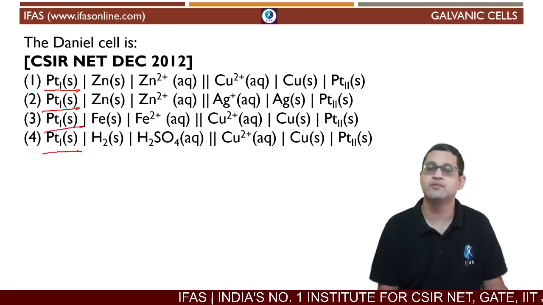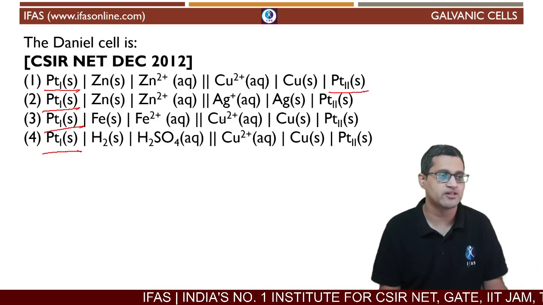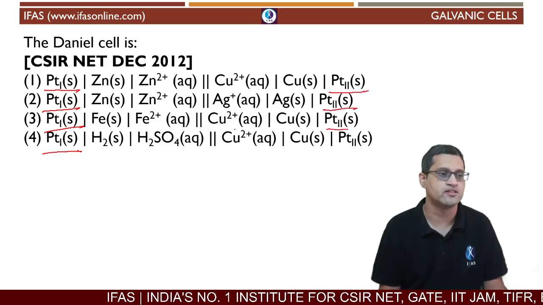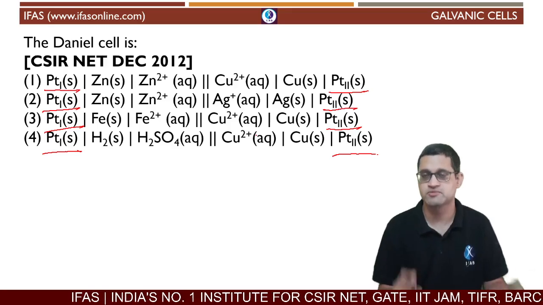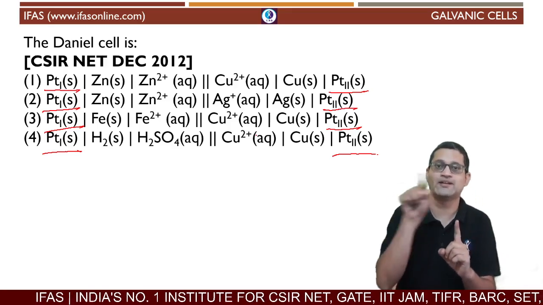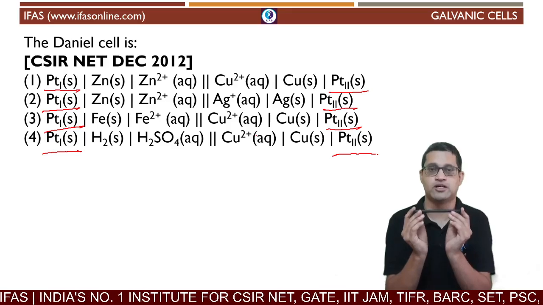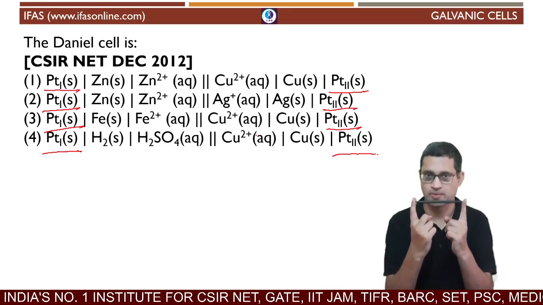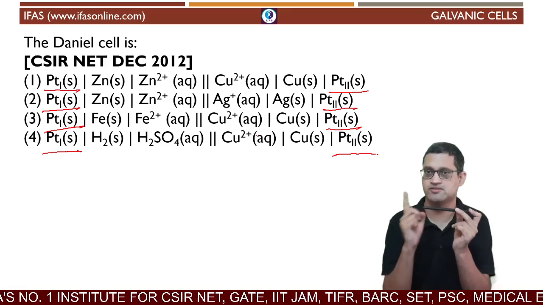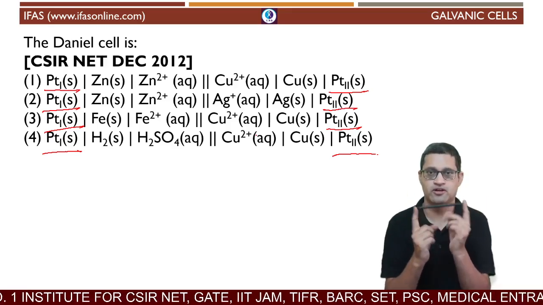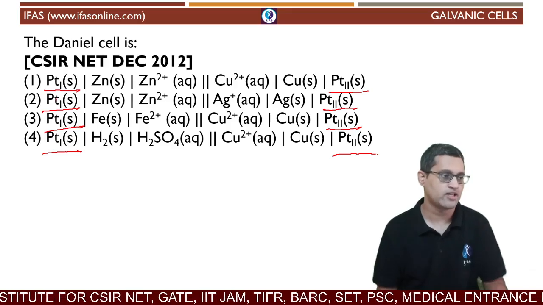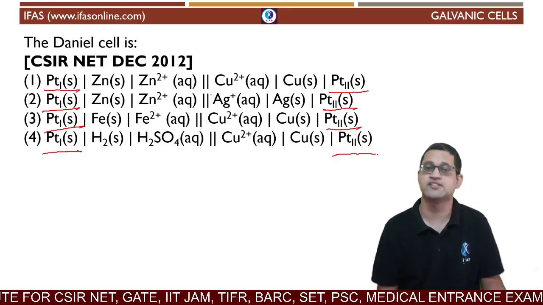These platinum electrodes are essentially representative of the wires that connect these electrodes to each other. Which means the zinc rod and the copper rod are connected to each other by a platinum wire. So this pen that I'm holding is the platinum wire, this is the zinc rod, this is the copper rod, and they are being connected. So that is what you can see in all of these answer choices.